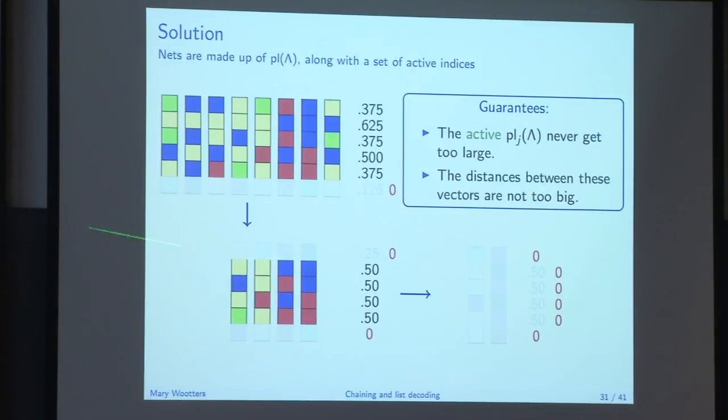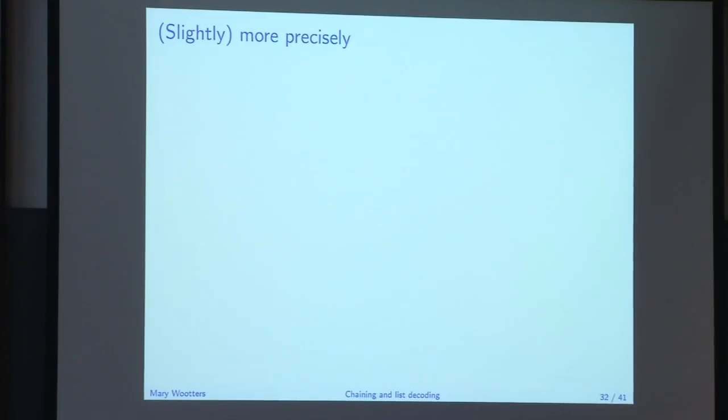The guarantees we're going to have are basically that the active indices are never going to get too large, or the numbers on the active indices are never going to get too large, because at the point where they were in danger of having this doubling behavior, we nixed them. The other guarantee is that the distances are never too big, which is, again, this cartoon that we had a few slides ago about why this should work. We're only ever applying that in the case where it actually should work. Okay, so let me be a little bit more precise about this. So the guarantees we're going to get are as follows.